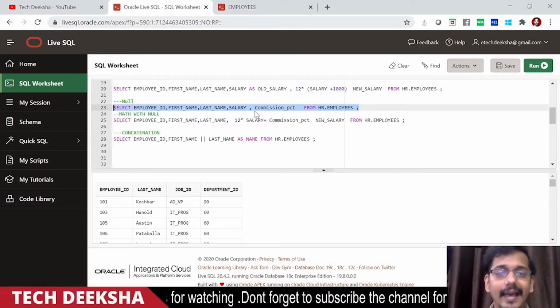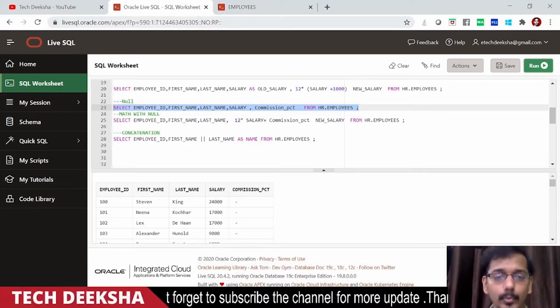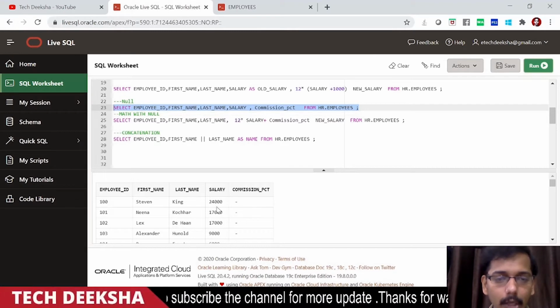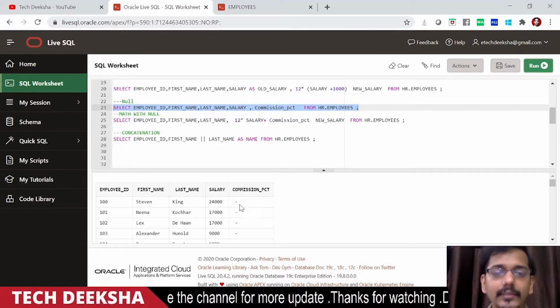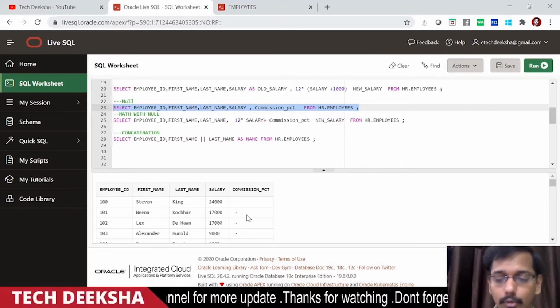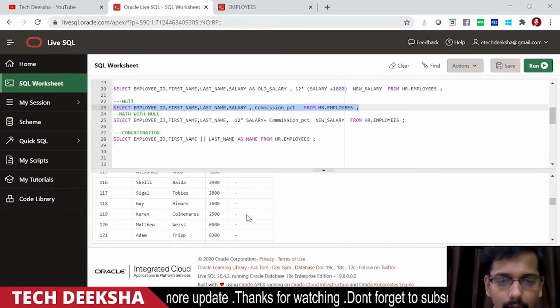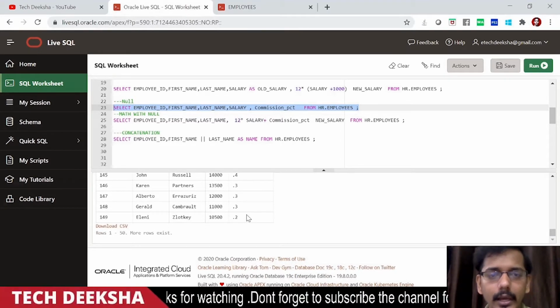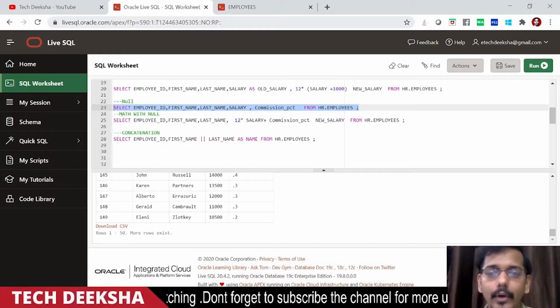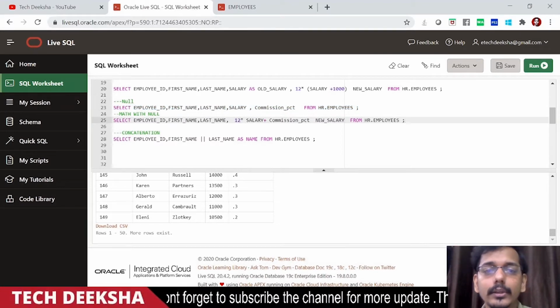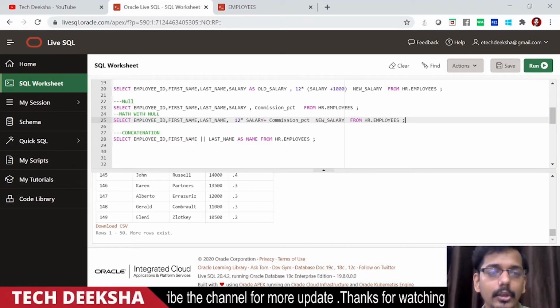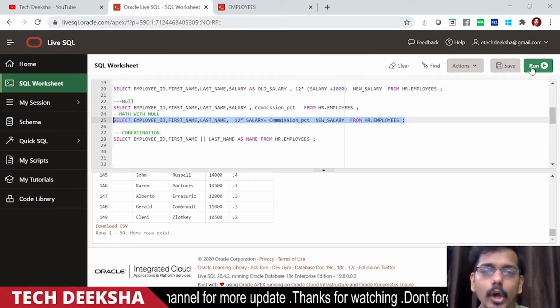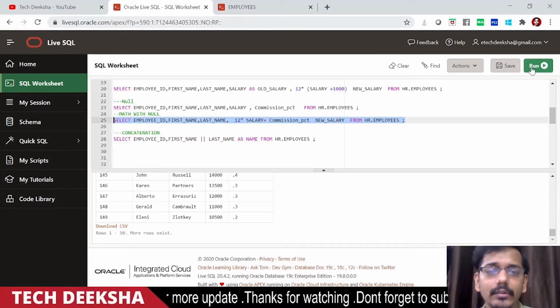Here, the salary and commission percentage columns are important to see the output, right? You can see the salary column is having some value and the commission percentage column is null, so there is no value, it is blank. But in some rows, values are there. If I want to calculate the new salary like 12 into salary plus commission percentage, according to normal mathematical operation it should return some value.